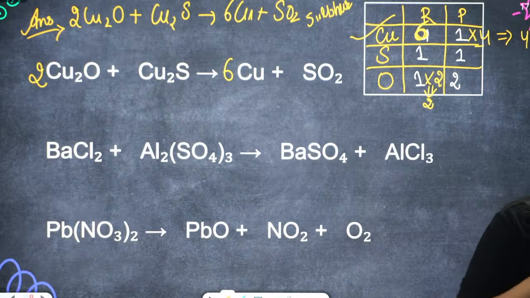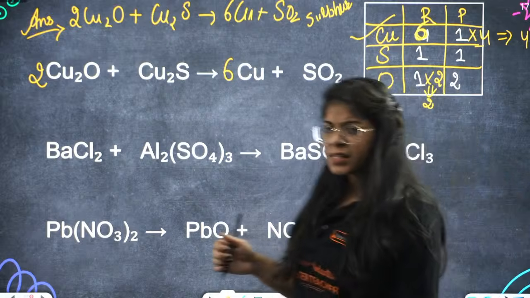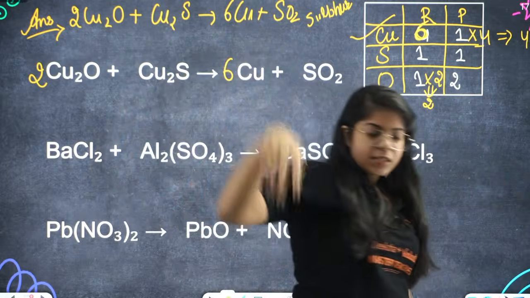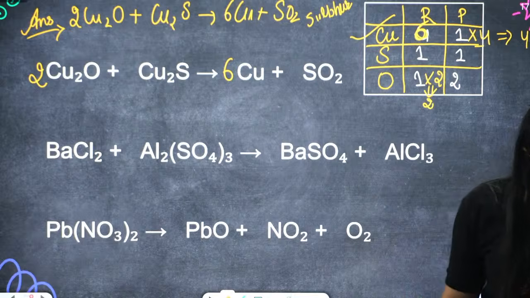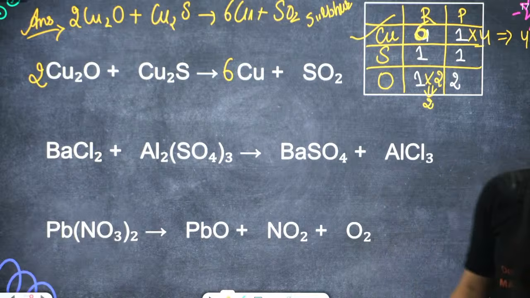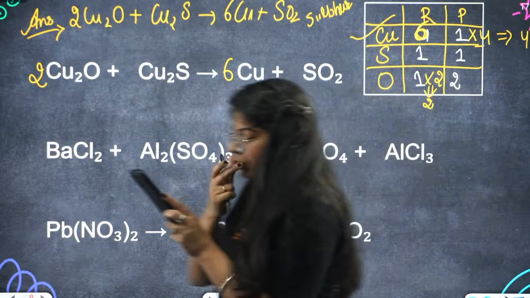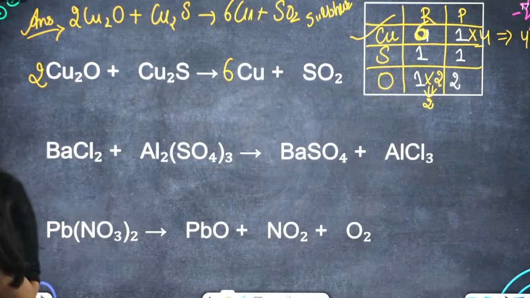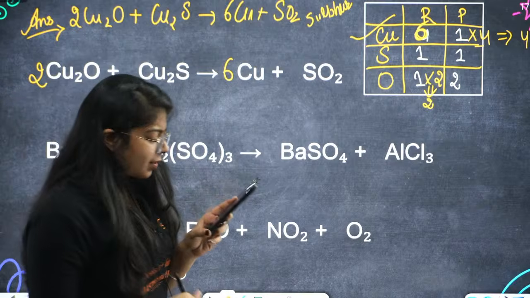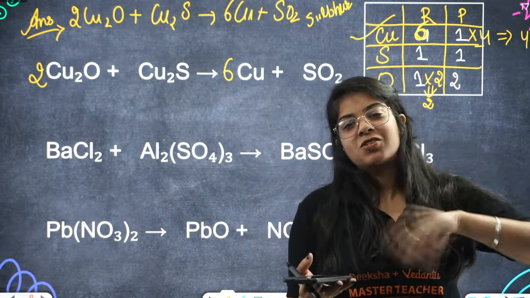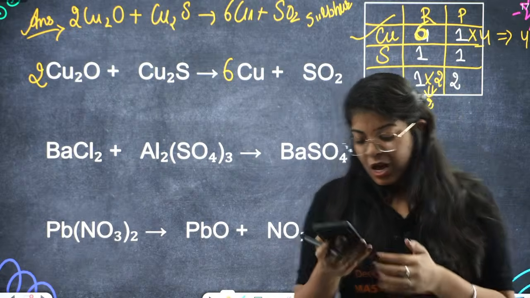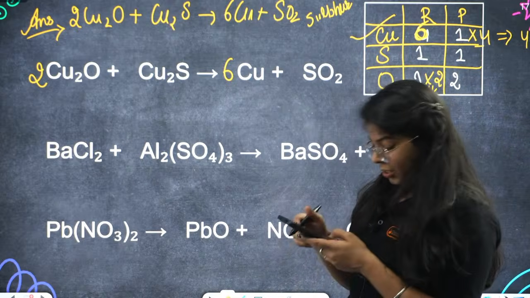Ma'am, will sulfur's valency be 2? Like mainly yes, sulfur's valency is 2. It comes in the 16th column of the periodic table. Okay, done. What does copper look like? We'll show you copper. Okay, next time I'll take the pictures of copper and all that as well. Done. Okay, we have the next answer as well.